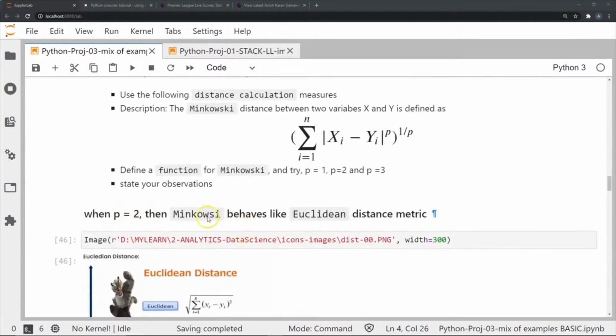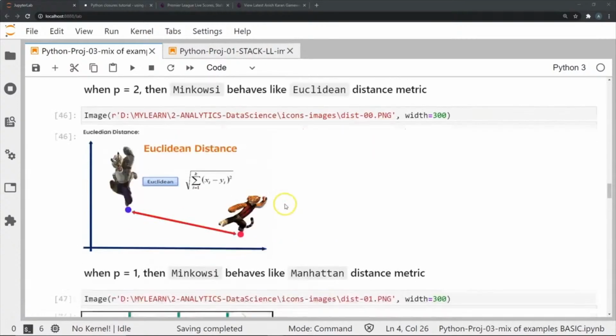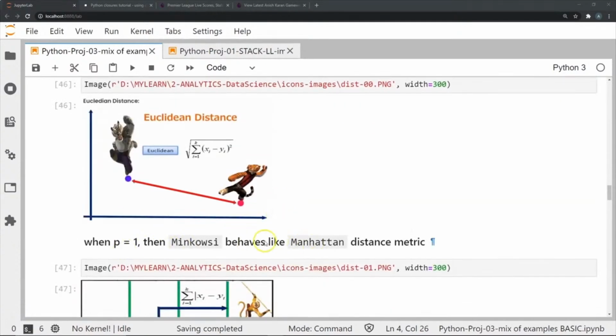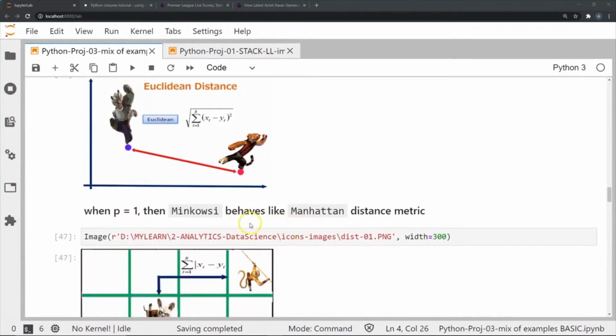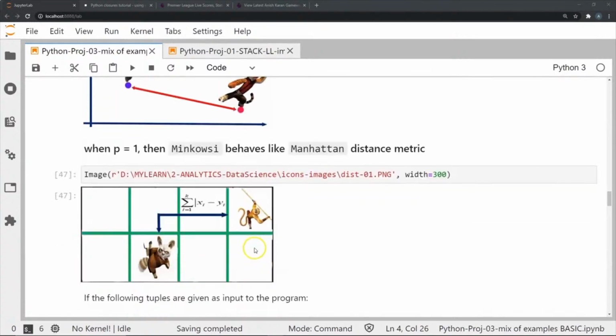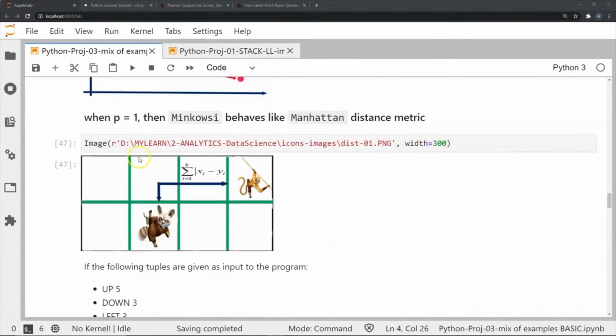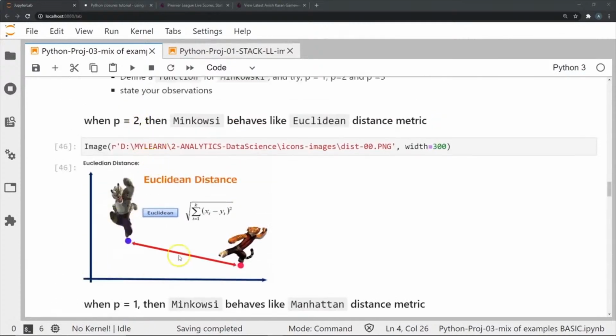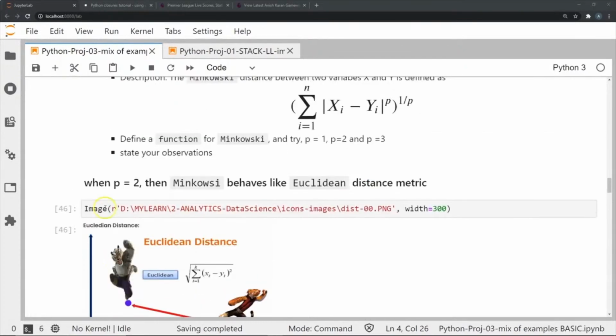So when we take p is equal to 2, the Minkowski distance behaves like the Euclidean distance, and this is probably one of the most common distances, in case you've done basic Cartesian geometry, when you're asked to find the distance between 2 points on a plane. We can also take the absolute distance, where we take p is equal to 1. In this case, we're just summing the absolute distances between each point. No roots, no powers, nothing. We call that the Manhattan distance. So we're going to take p is equal to 1, 2, and 3 in each case, and find the distance between 2 points based on these measures.